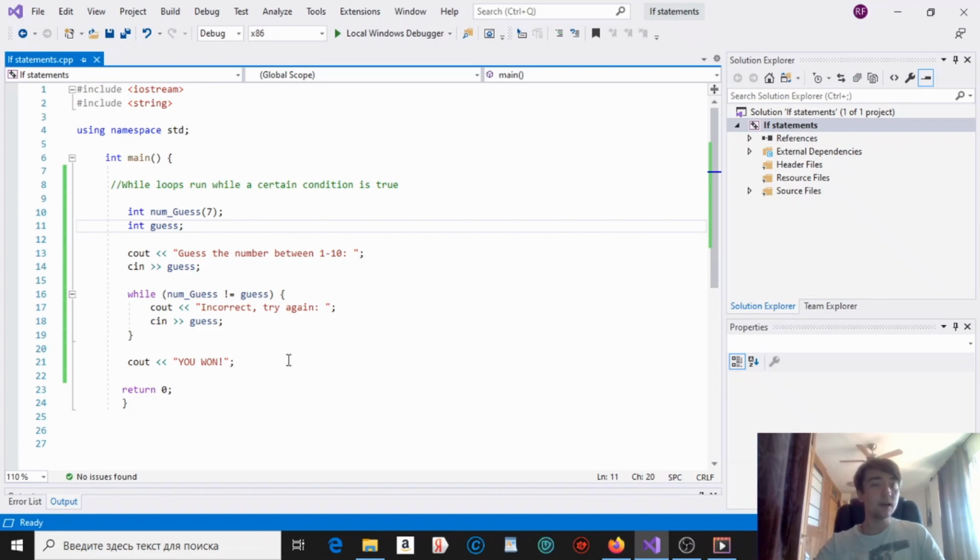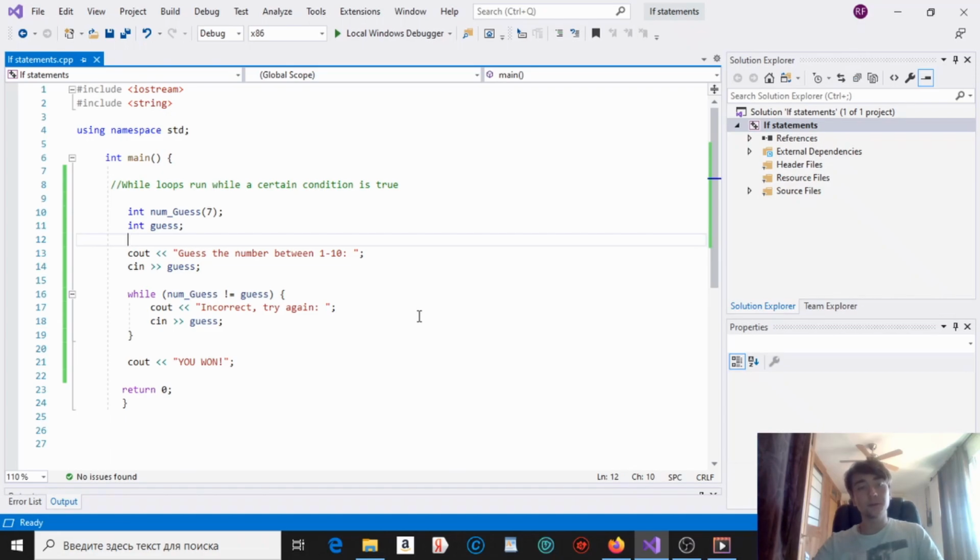Now, as I said already, a while loop could be infinite because it runs while a certain condition is true. A certain condition can be true forever. For example, if we say pi is equal to 3.1415, then that will always be the case.